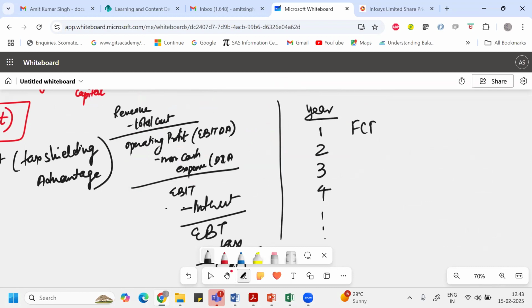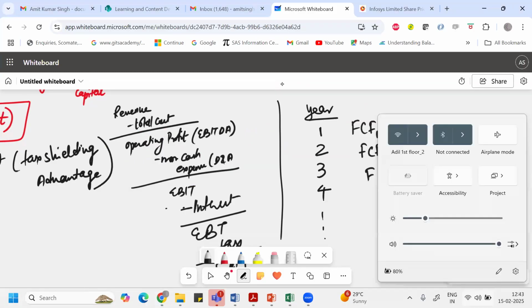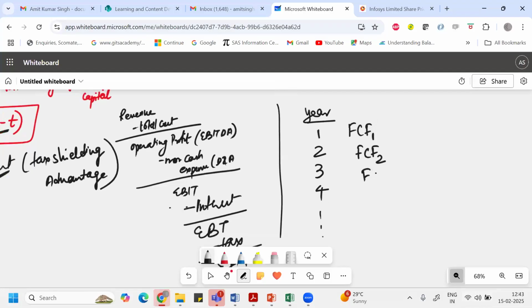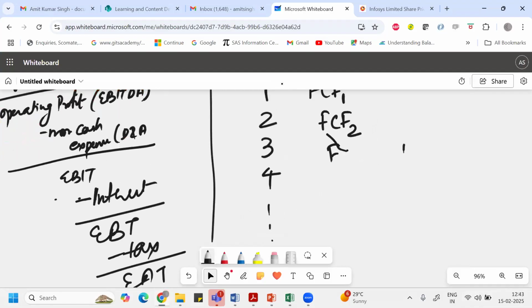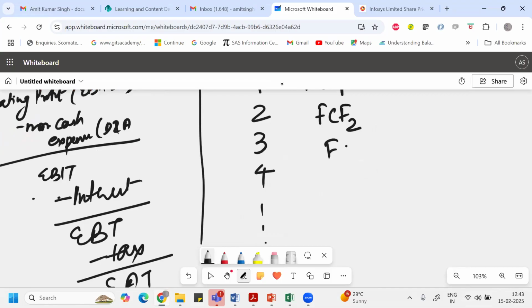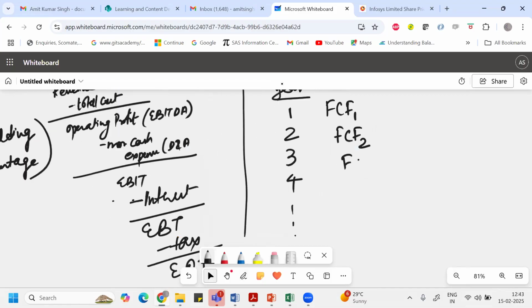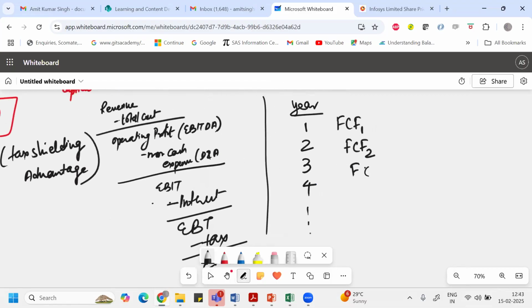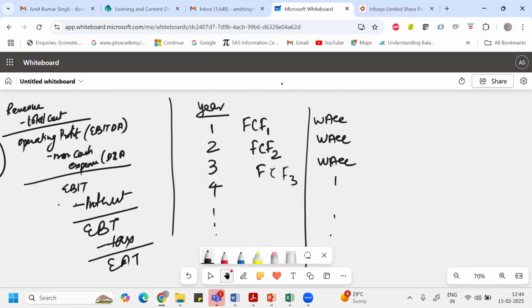Imagine the future cash flow after year one is FCF1, after year two is FCF2, and free cash flow for the third year. Like this, if I can identify the future cash flow year on year, what I need to do is discount these cash flows with their WACC rate.